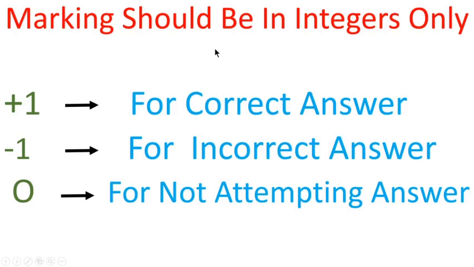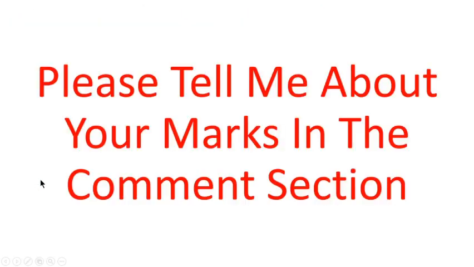So your marking should be in the integers only. Don't assign yourself +2 by 3 for correct answer or say -2.5 for incorrect answers. These are not integers. And please tell me about your marks in the comment section. Let's proceed further.